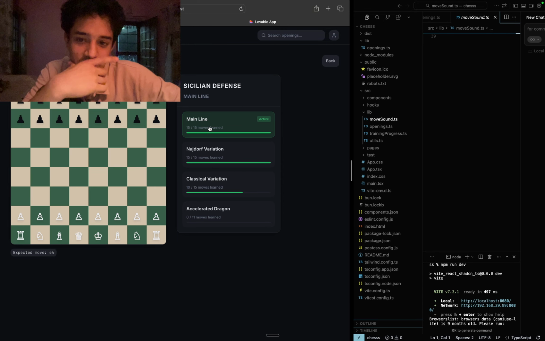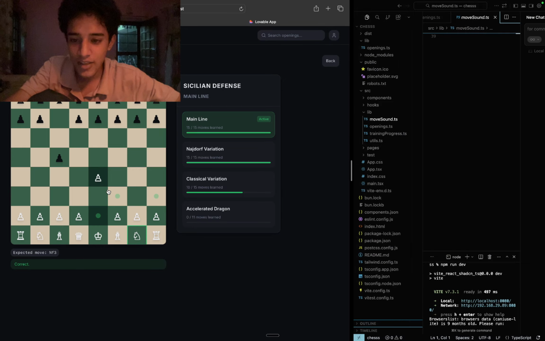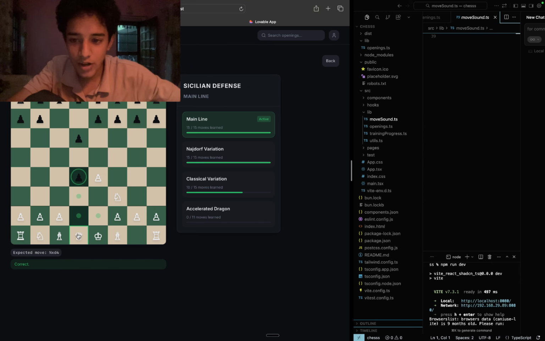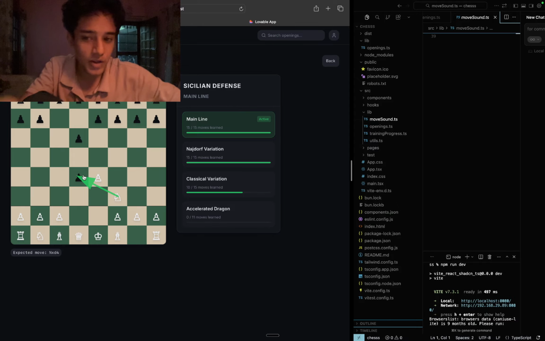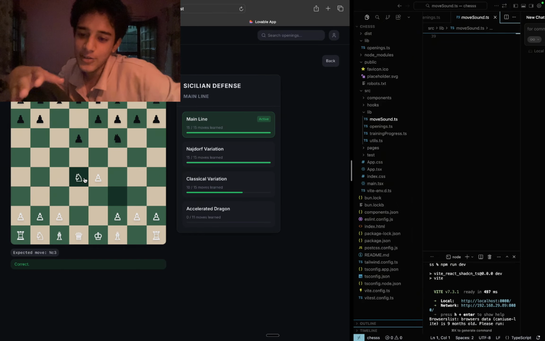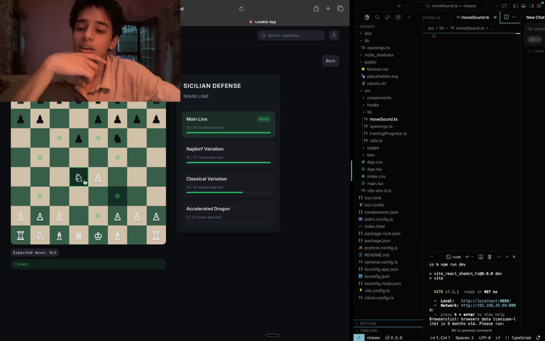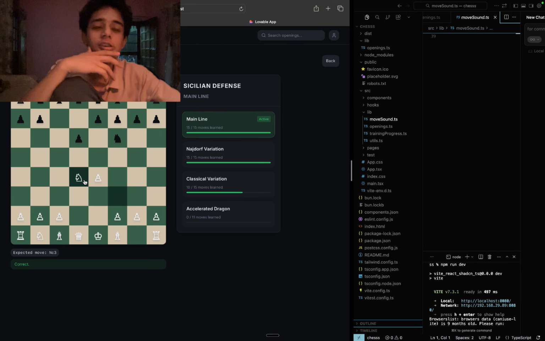So for example, Sicilian, right? So I can just click on main line. I can actually practice. Sound is also coming. The moves are also playing. So for example, I know the opening a bit, so I'm playing the right moves. But let's say I play a wrong move, so it shows the right one. It shows the right one, which is actually how it is supposed to happen, and it is really working that way. So I was very fascinated by the fact that I could develop this, being a non-coder, in 3 4 hours.